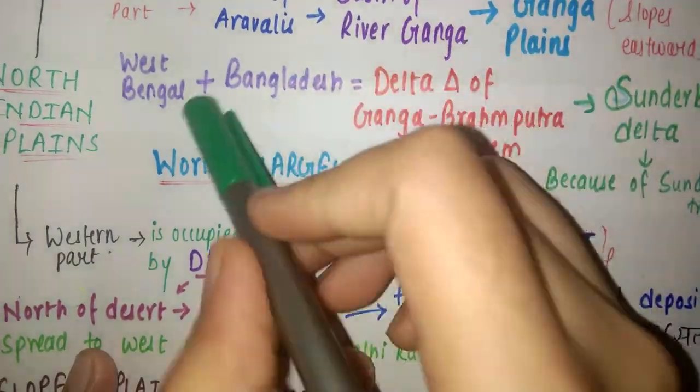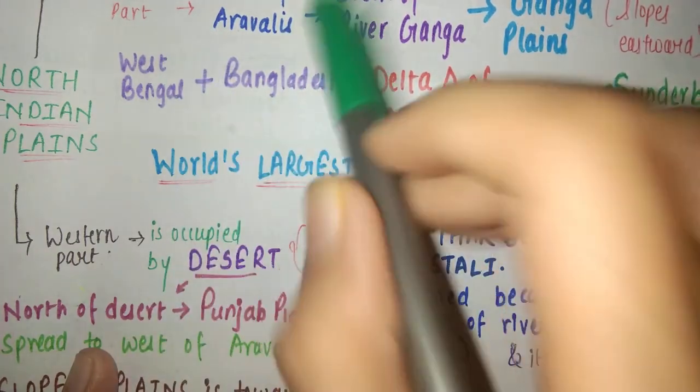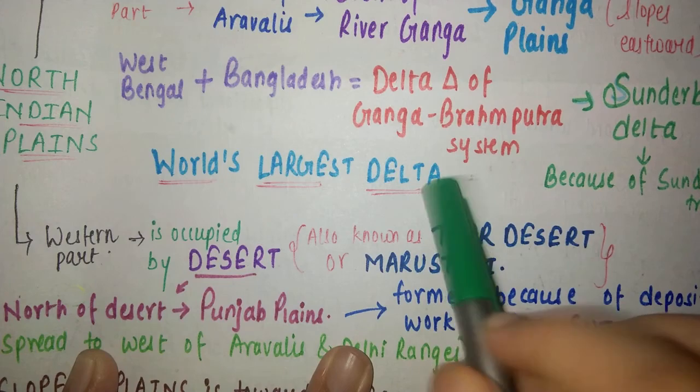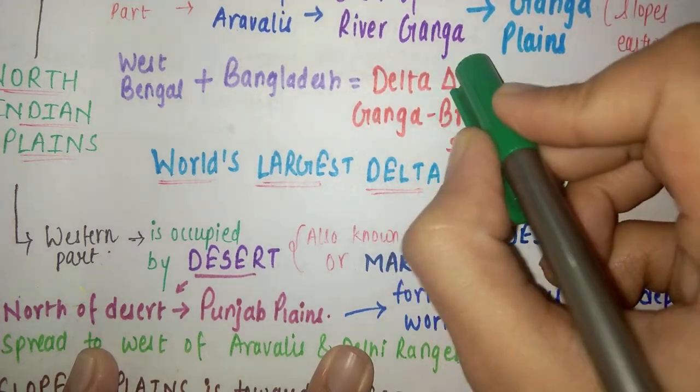Now West Bengal and Bangladesh together constitute the delta of the Ganga-Brahmaputra system. Delta is like a triangular shape.